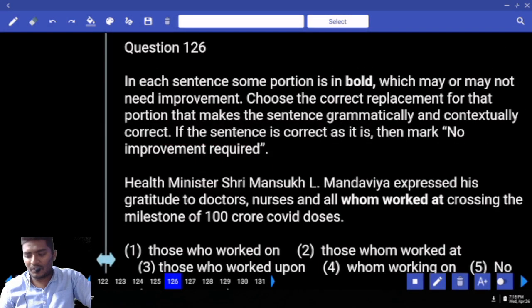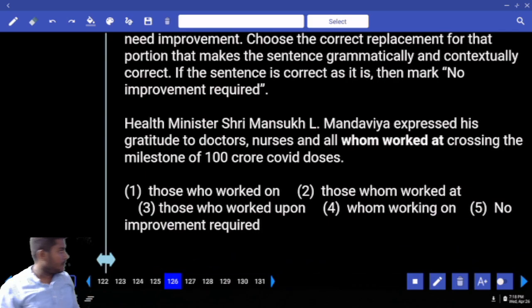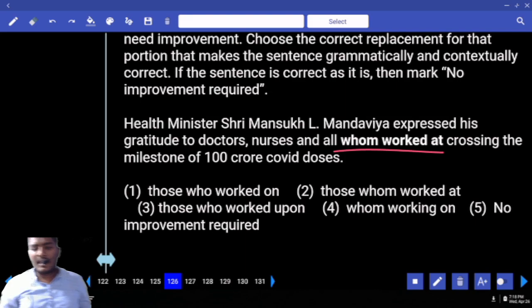Phrase replacement, you need to tell me these answers. These are prelims based questions. Okay. Now, what is the phrase that is underlined already? All whom worked at. What is the difference between who and whom? I'm not writing it. Tell me directly. Who is used to refer to the subject and whom is used to refer to the object.